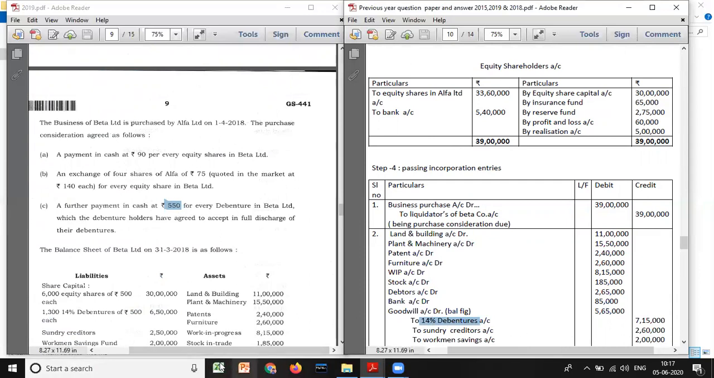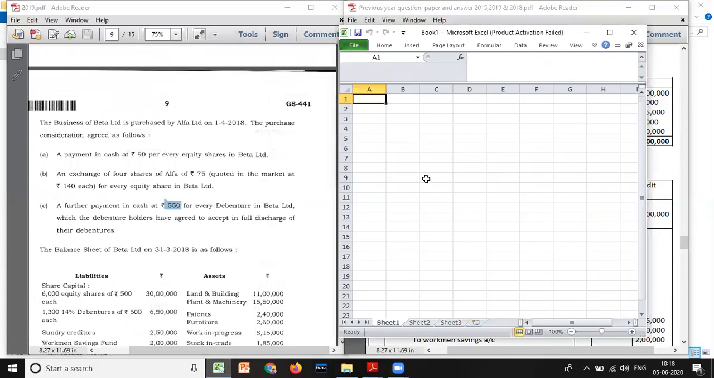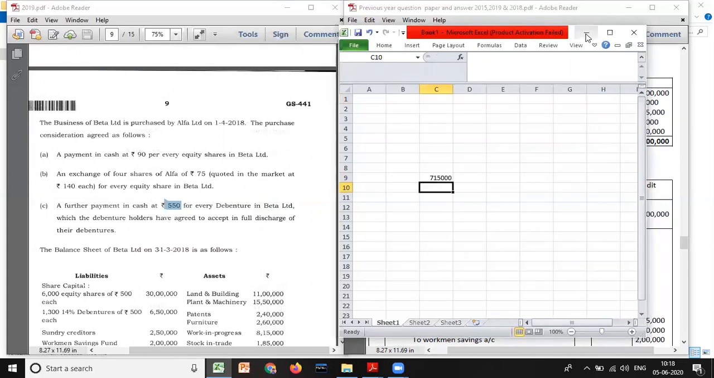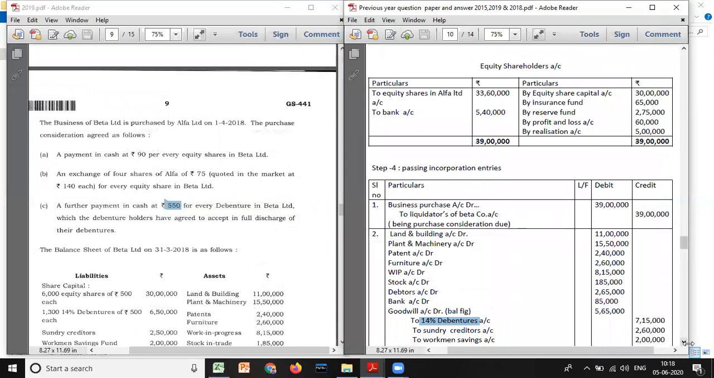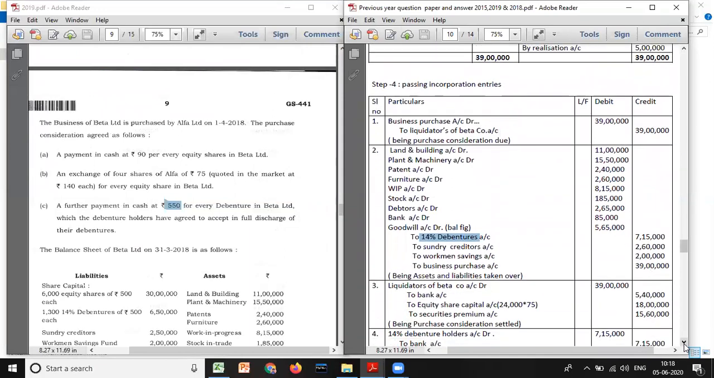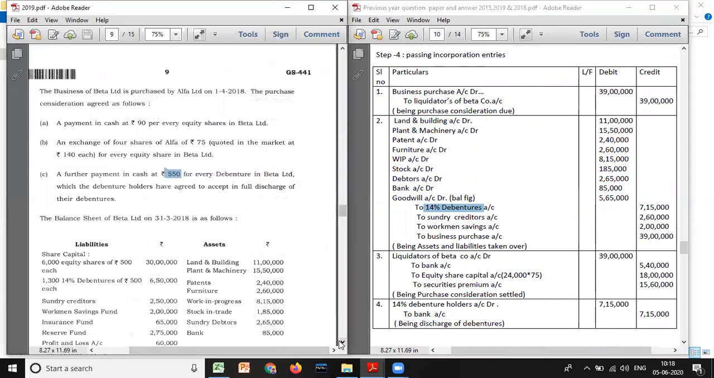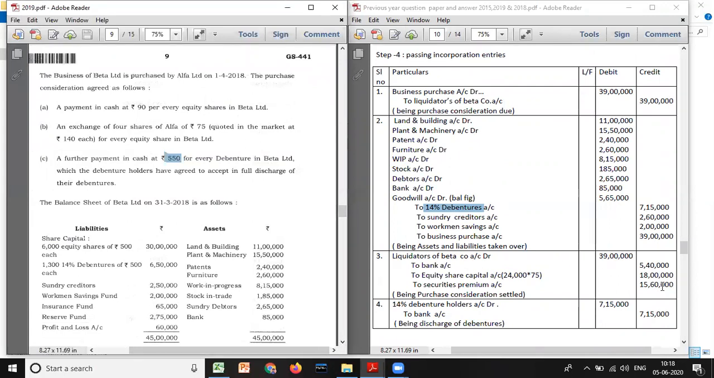So you have to multiply. Total debentures in Beta Limited is 1300 into 550. How much will you get? 7,15,000. So you need to credit the same amount here, 7,15,000. And we don't have any adjustment for sundry creditors or workmen savings account, so you have to take book value only. Okay. Next.